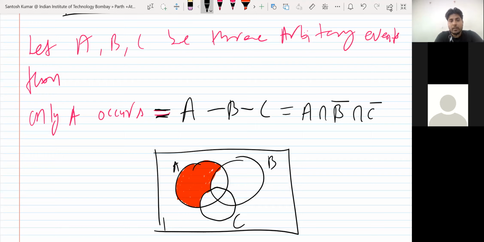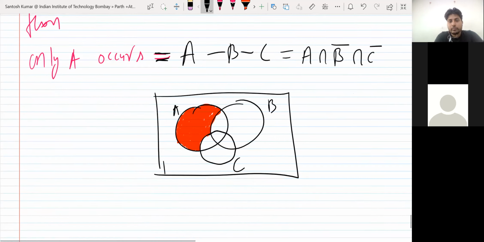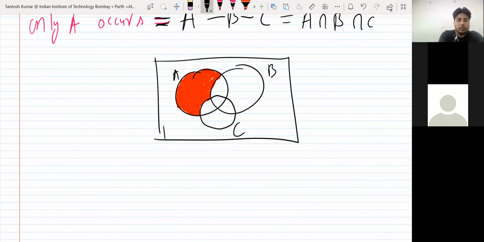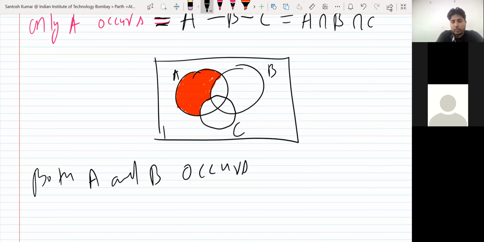Okay. Corresponding to these three events we are talking about, A, B, C. If they ask you, both A and B occur, but C does not occur.